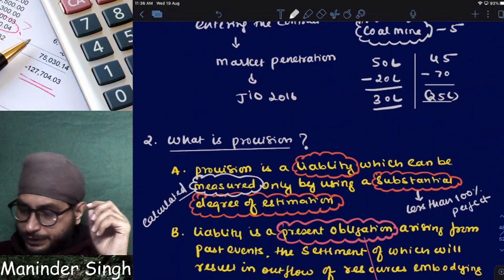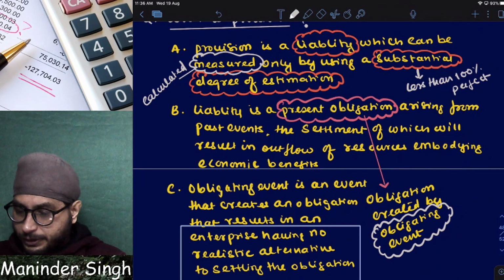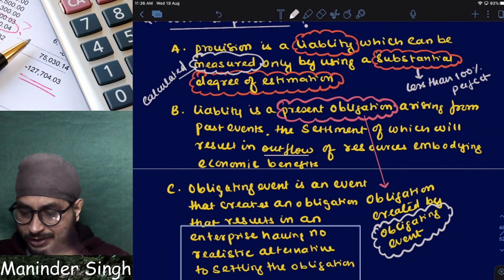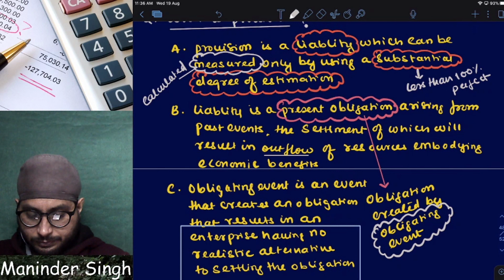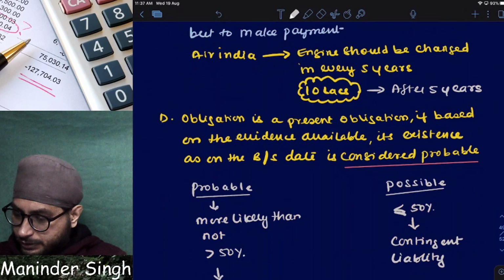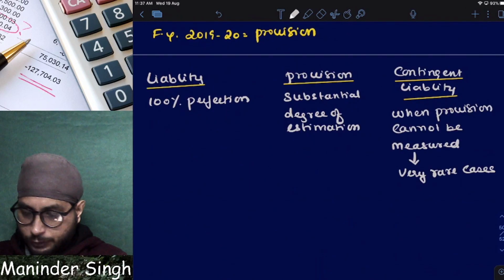So here I have explained that a provision involves a substantial degree of estimation, and a liability is a present obligation arising out of past events, settlement of which will result in an outflow. Outflow means cash is going out. I think all the points I have already explained to you. I hope everything is clear as of now.